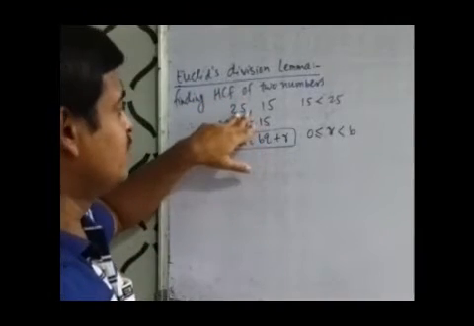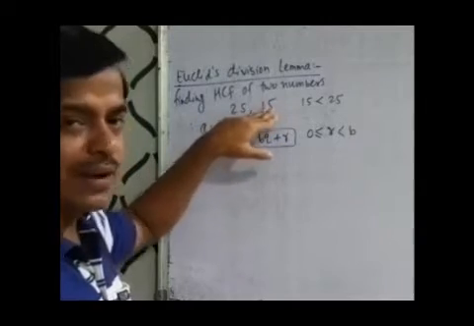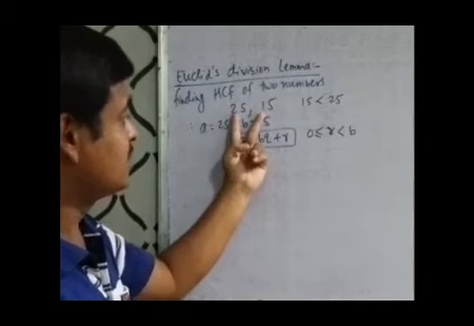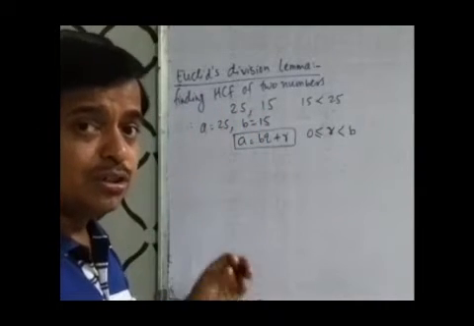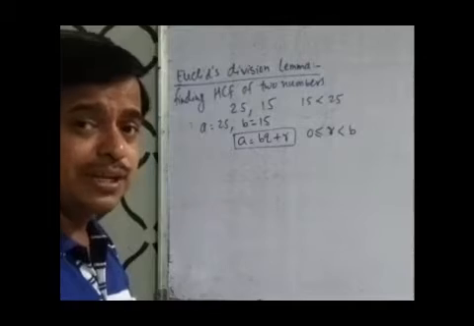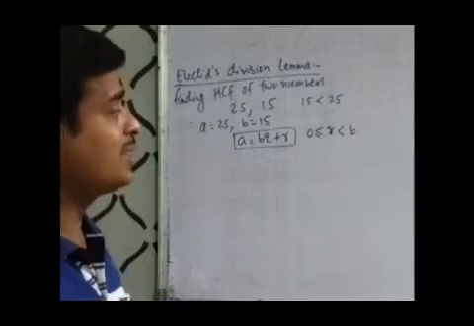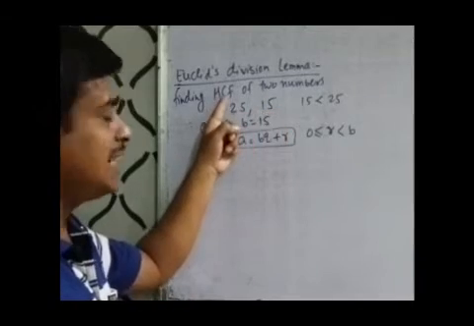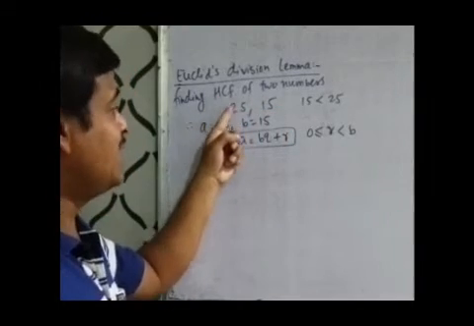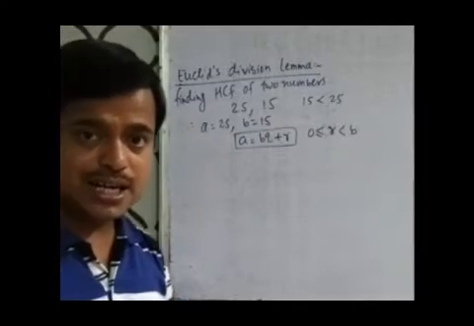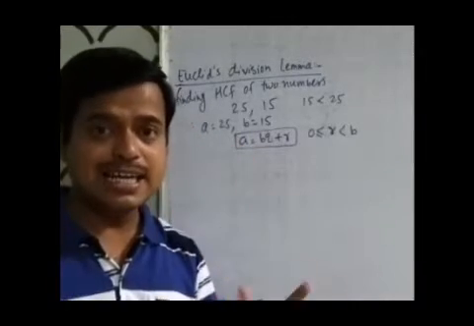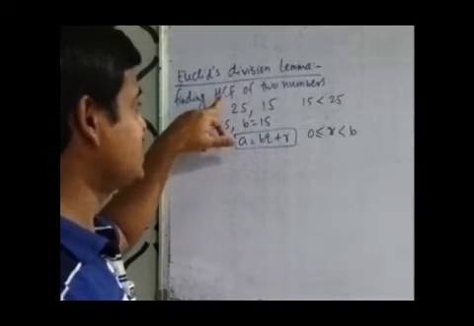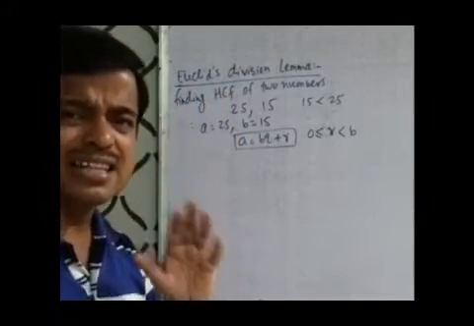It means we have to find the factors of 25 and 15, F, so that we can take only the common factors, C. There may be some common factors in 25 and 15, and out of these common factors we have to choose the highest factor, H. So highest common factor is HCF.